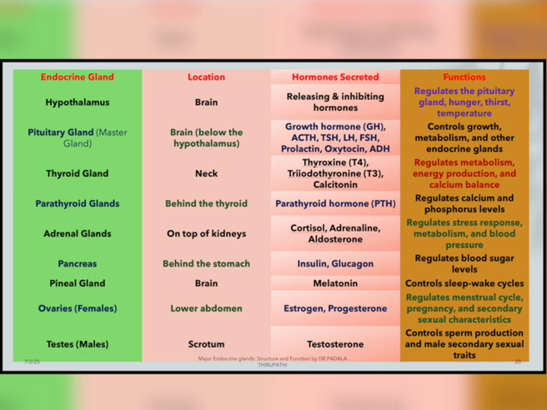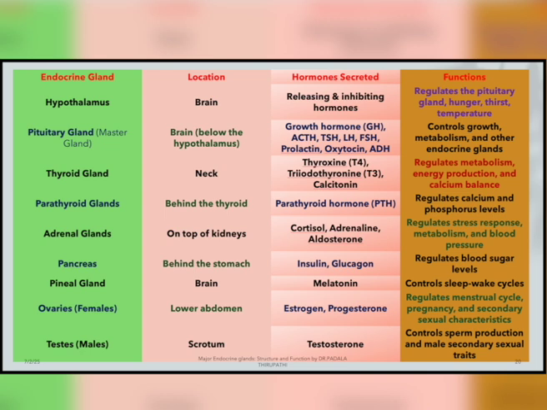Then the next one, the thyroid gland. It is located in the neck region, around the trachea. The most important hormones secreted by our thyroid gland are thyroxine T4 and T3, which we call triiodothyronine, and calcitonin.